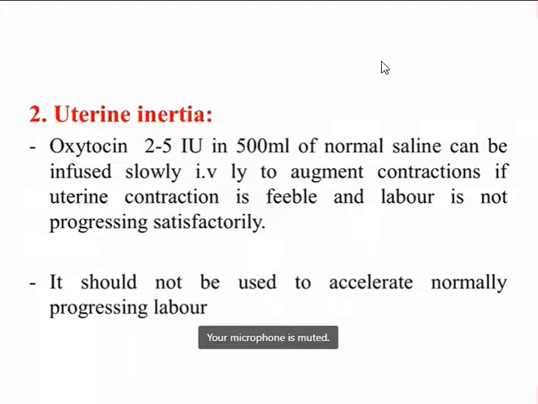During uterine inertia, oxytocin is given in a dose of 2 to 5 international units, diluted in 500 ml of normal saline, and it is given very slowly through the intravenous route. It will help to augment the contraction if uterine contraction is feeble and labor is not progressing satisfactorily.